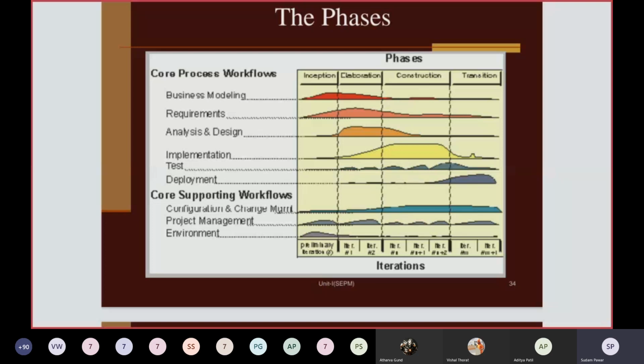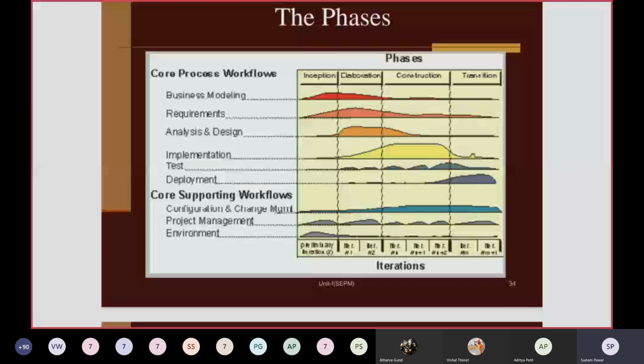The iterations are in the form of mini projects, and whatever output a particular iteration produces is nothing but the work product, which might be the design work product. That will be considered as an input for the next iteration.